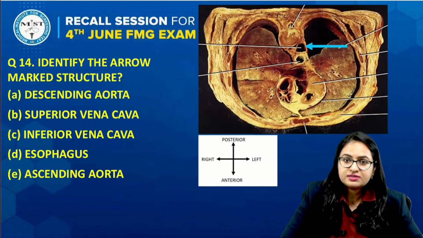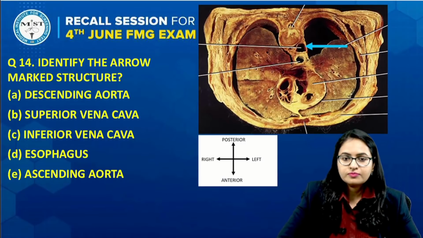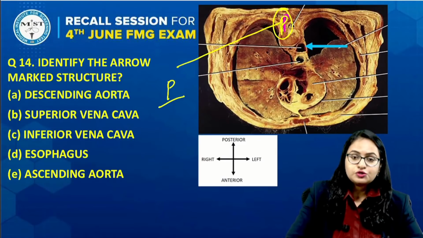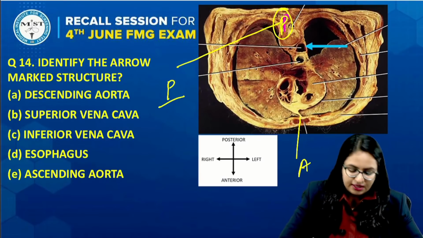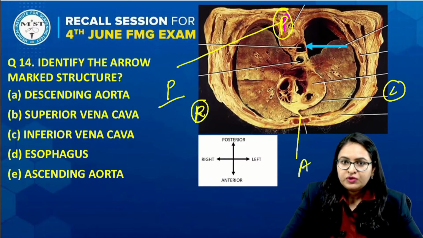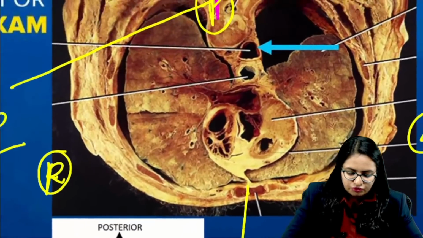Towards this side is the posterior side, and this side is the anterior side. And it is mentioned in this image that this is the right side and this is the left side. The arrow has been put over here. So I will just zoom this picture.